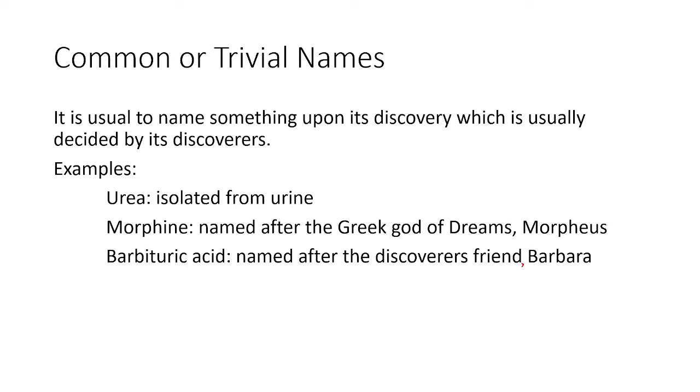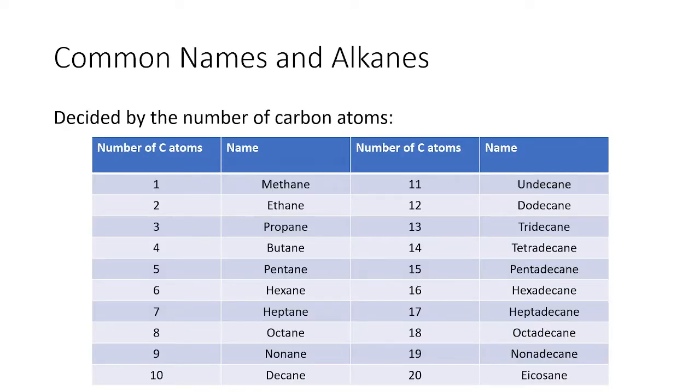So for alkanes, there is actually a system in which common names are given to our organic compounds, in which the common names of alkanes are decided by the number of their carbon atoms.